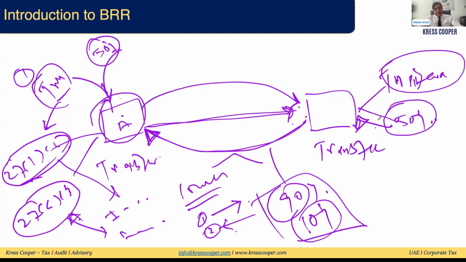This person can make the payment on behalf of the transferee, and this payment, as we discussed earlier, maximum 90% can be in the form of cash or any other form of consideration. Actually 10% will be cash or any other form of consideration, and 90% will be equity or equitable interest, that is preference shares, ordinary shares, redeemable shares, or any other document that will give a right to the transferor in the profits or in the liquidation proceeds. These are the other conditions that need to be satisfied.